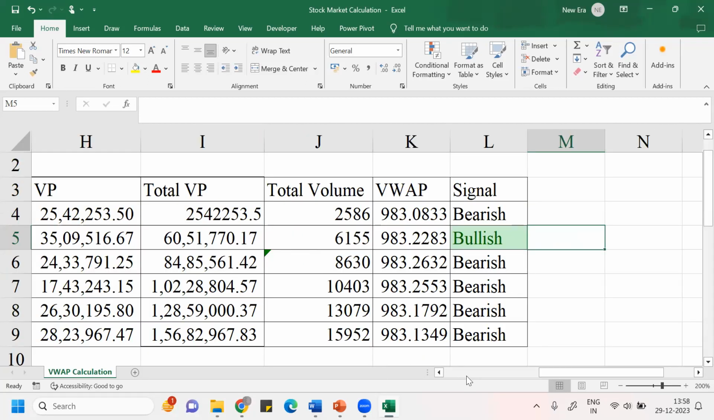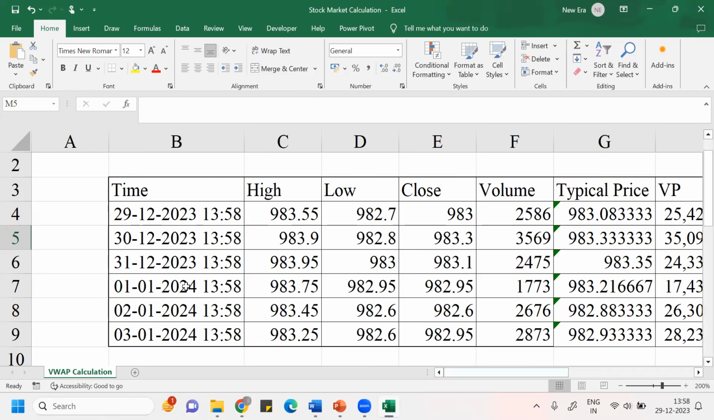Yeah. So on this minute basis, you can take the trading data. Just ignore this time. This will always show the current time only. I just use the NOW formula of Excel. So just ignore this time. This is just dummy data.